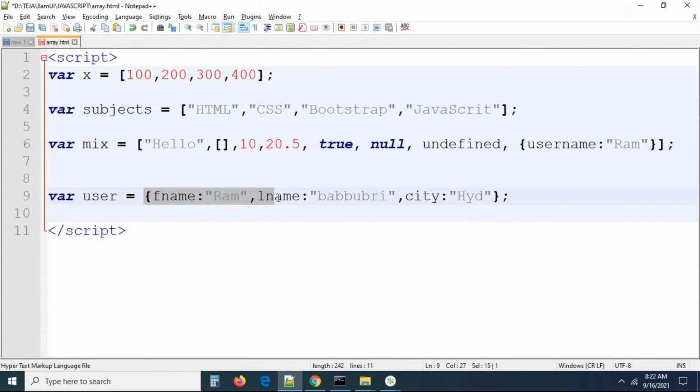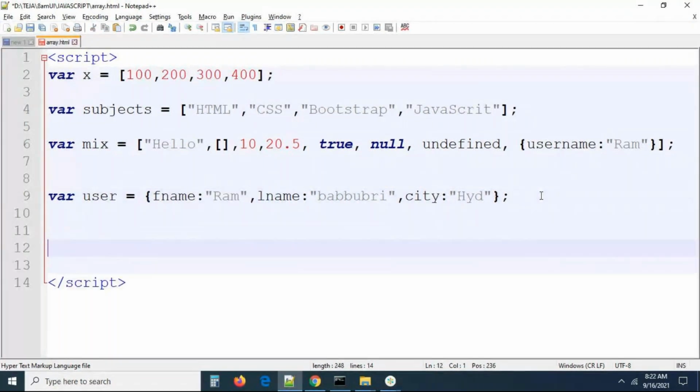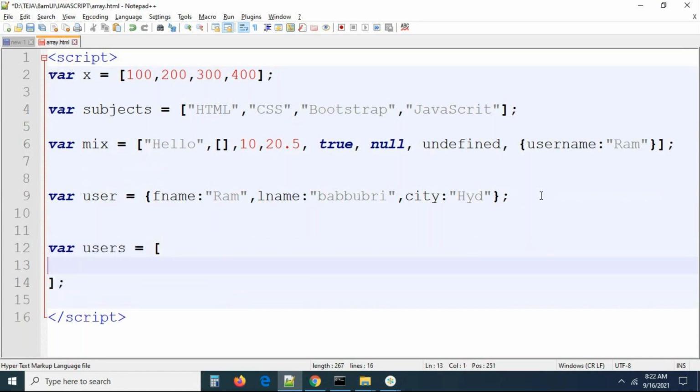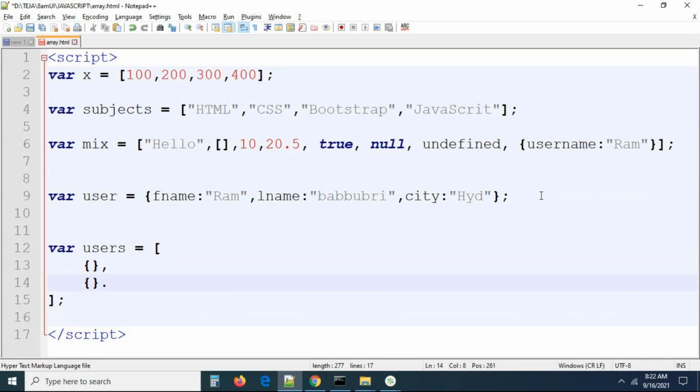User is an object. Now, can you please tell me? I will write one syntax. Where users is equal to, try to see, this is an array. In this array we need to keep many elements now. Array is a group of elements. So now the array is empty. You can see, guys, here I'm pressing enter; you can write like this also, no problem. Can you tell me what this is exactly? So can we write like this?